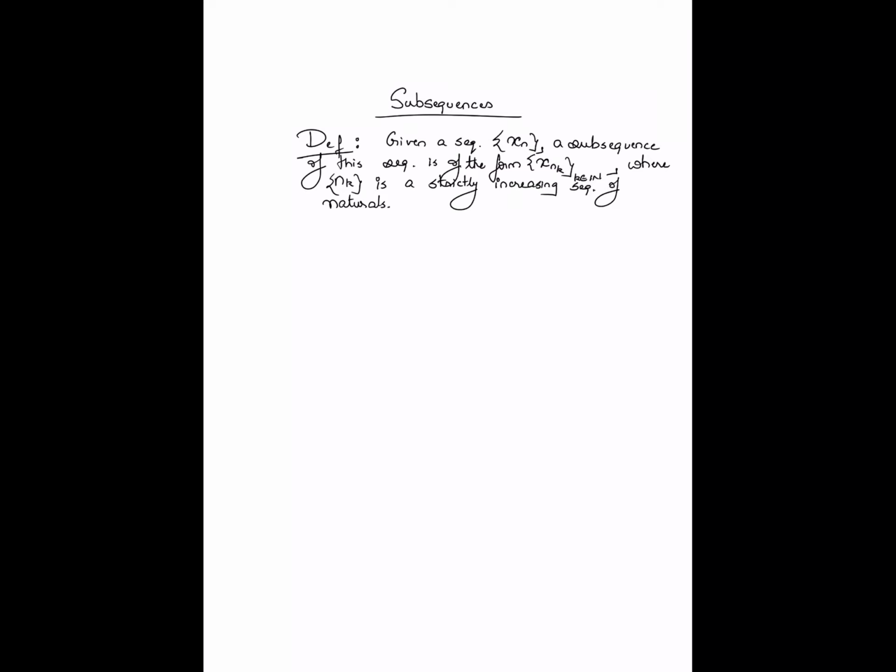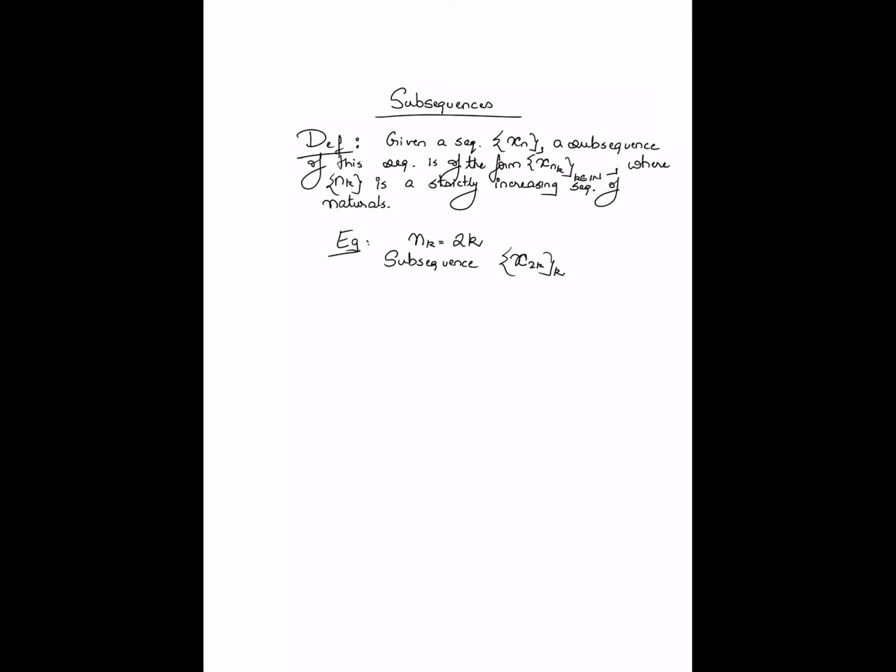Okay, so let me give an example to firm this up. Suppose that nk is equal to 2k. So therefore, what is nk? Nk by itself is the increasing sequence of even natural numbers, right? So in that case, you have the subsequence x of 2k indexed by k.